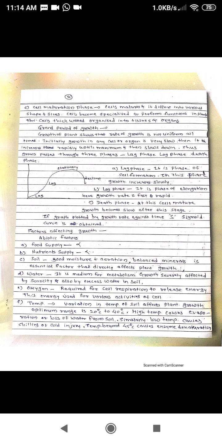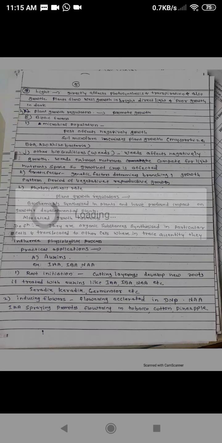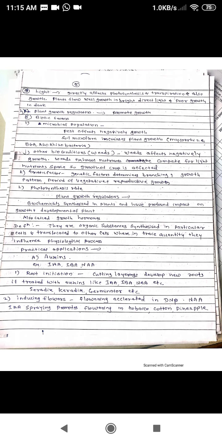Temperature beyond 45 degrees centigrade causes enzyme denaturation, and so the rate of growth will be reduced. The next factor, light. Light, we know, directly affects photosynthesis and transpiration and also overall growth of the plant. So plants show good growth in bright direct sunlight and poor growth in the dark.